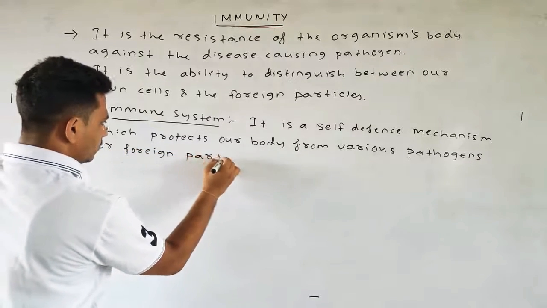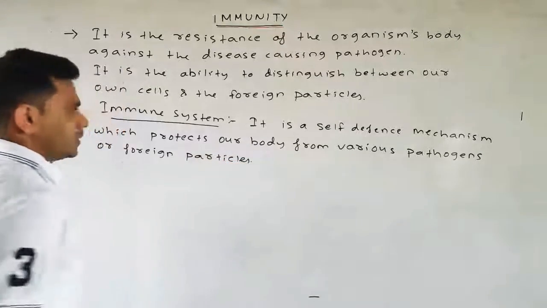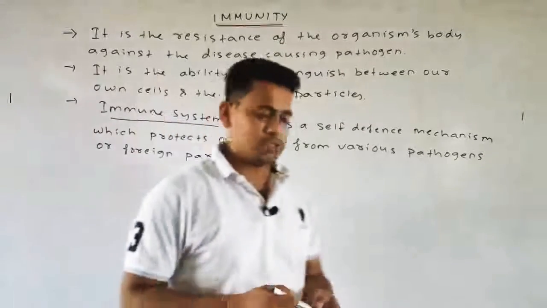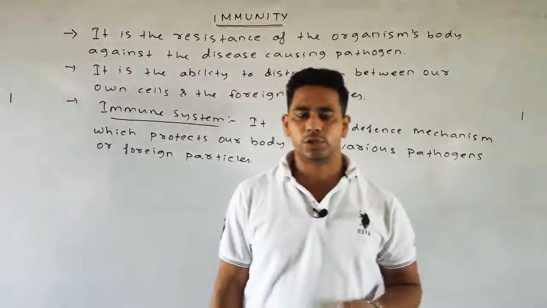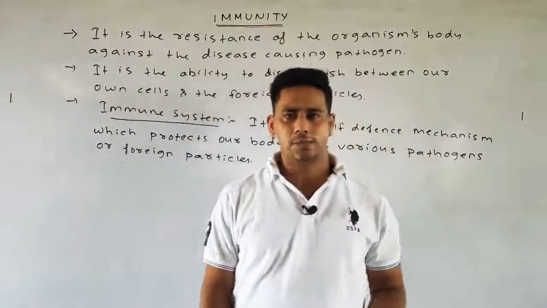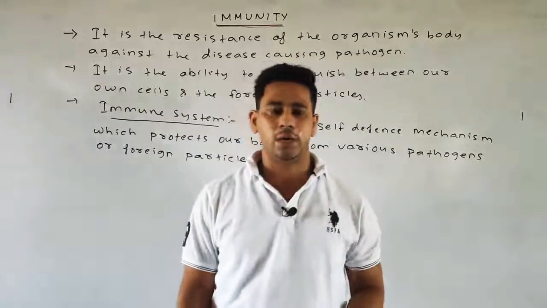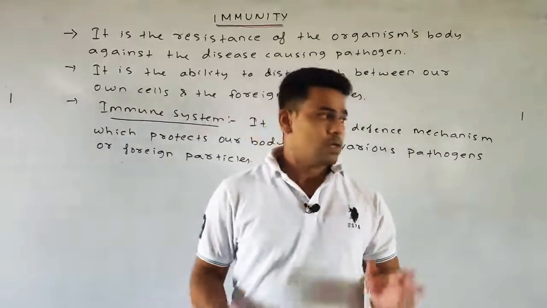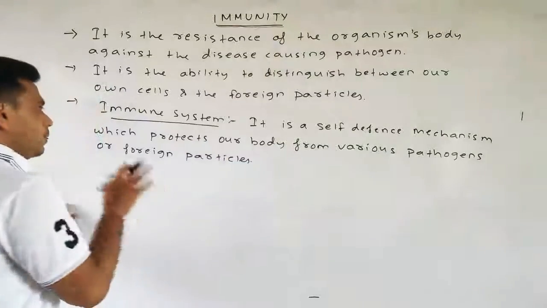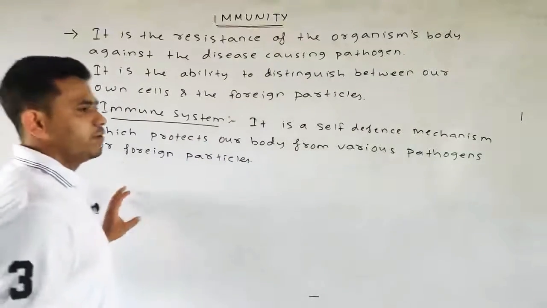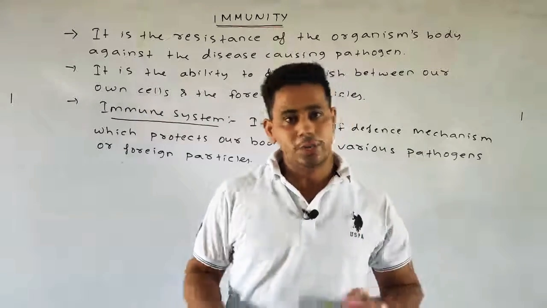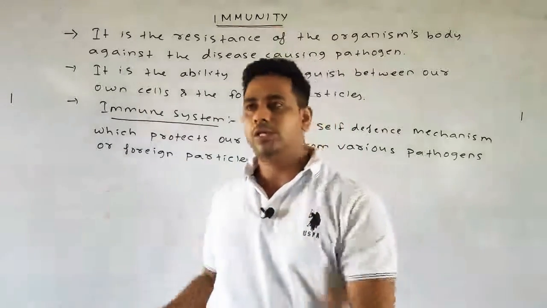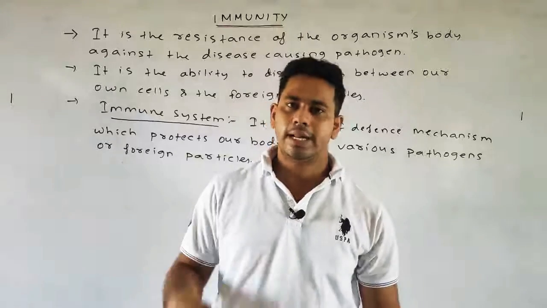As there are so many systems present, such as the circulatory system, which performs the circulation function, and the excretory system, which performs the excretion function, like that the immune system is a self-defense mechanism which helps in giving protection or immunity against the pathogens or foreign particles that enter into our body.